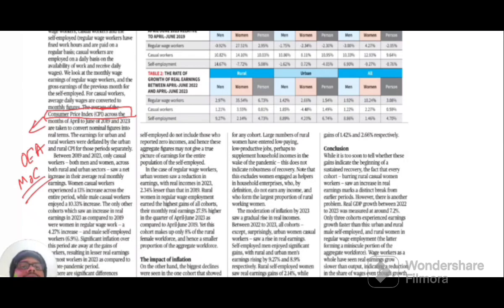There is another term, known as the wholesale price index, WPI. This is the prices of goods and services at the wholesale rate. The CPI is at the consumer rate, and this is at the wholesale rate.